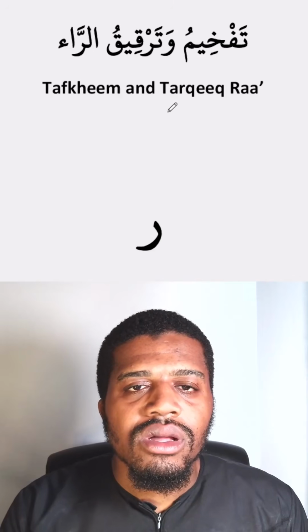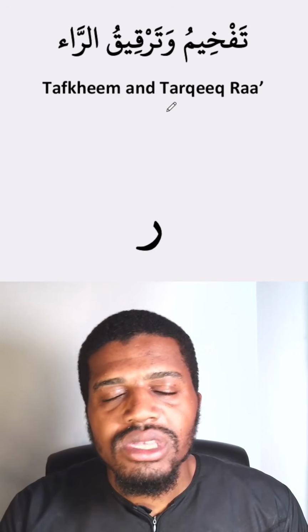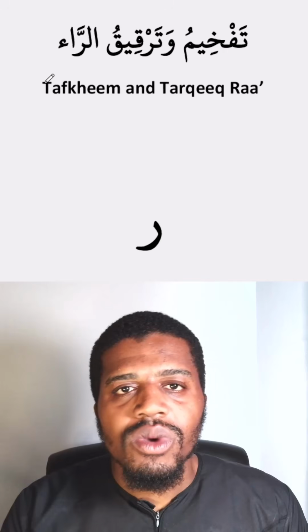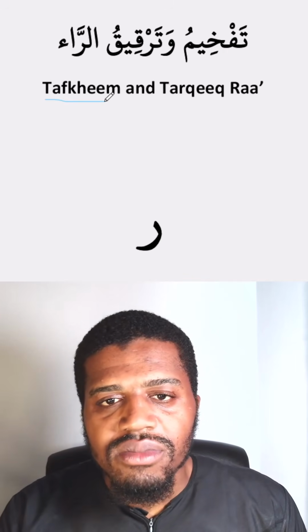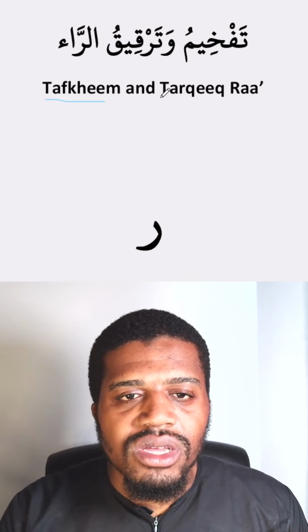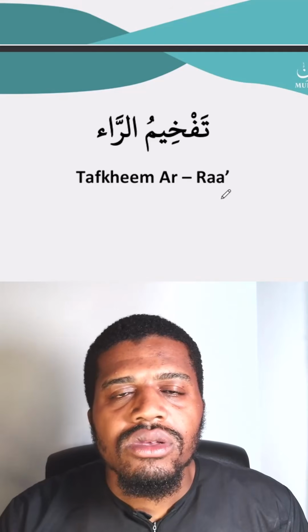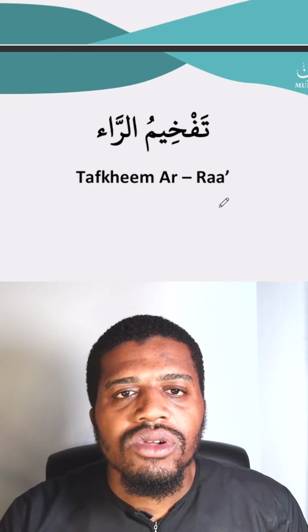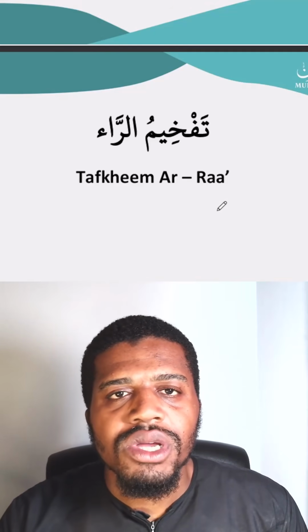Sometimes ra is pronounced strong and sometimes it's pronounced weak. When it's pronounced strong, it's called Tafkheem, and when it's pronounced weak, it's called Tarqeeq. So firstly, let's look at the scenarios in which ra is pronounced strong.